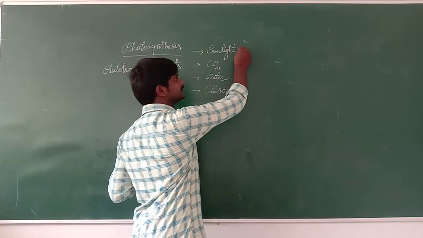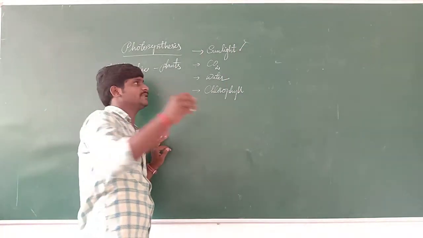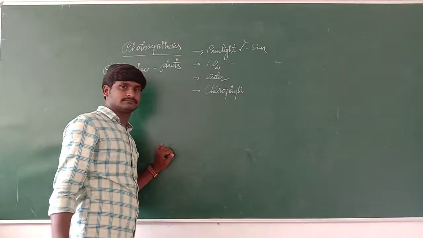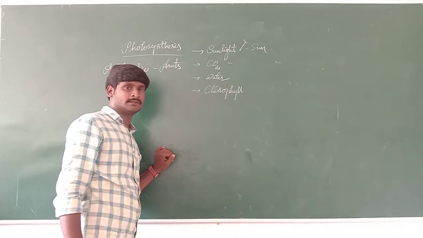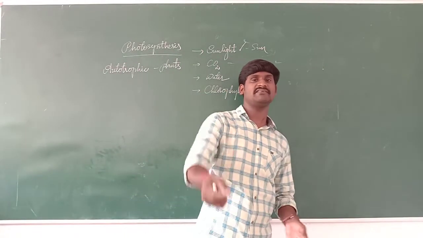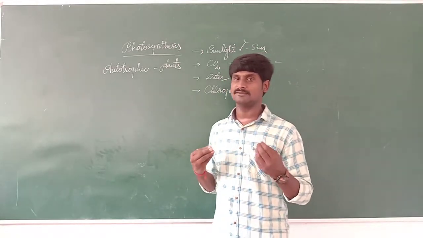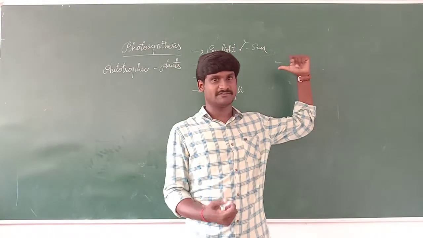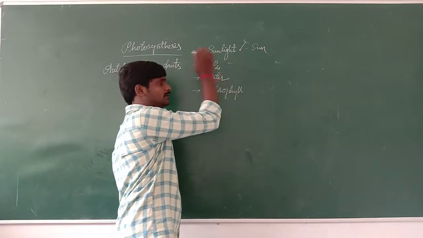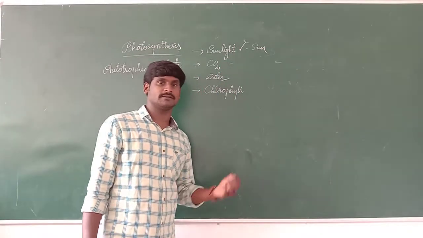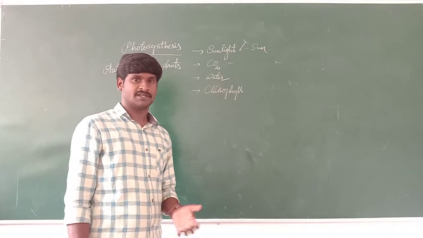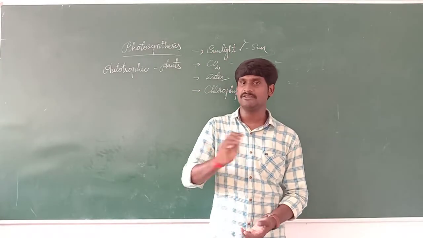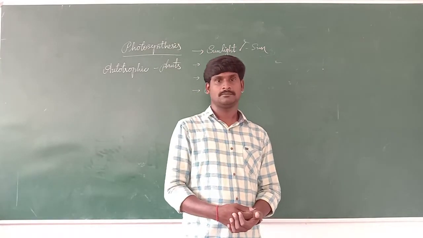How can we get the sunlight? We can get sunlight from nature, from the sun. Carbon dioxide: how will plants get carbon dioxide? I told you in the previous topic that some living beings take in oxygen, while plants use carbon dioxide for the process of photosynthesis. And water: the plants take water from the soil through roots. The soil contains the water, and that water and some minerals needed for the continuance of the life of the plants are taken by the plants.